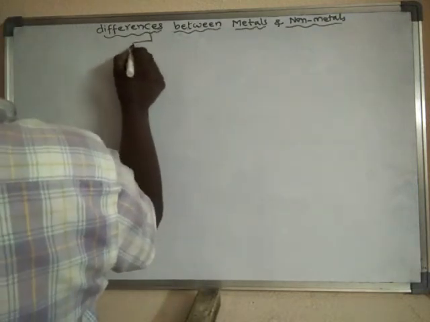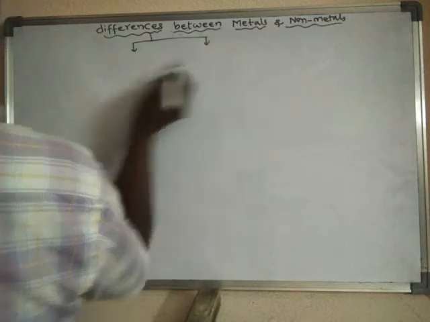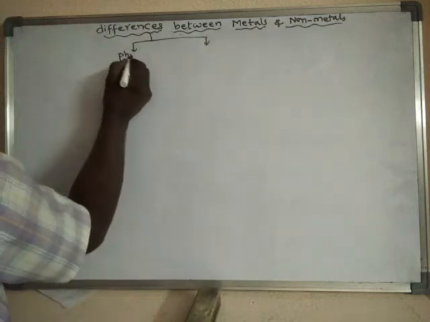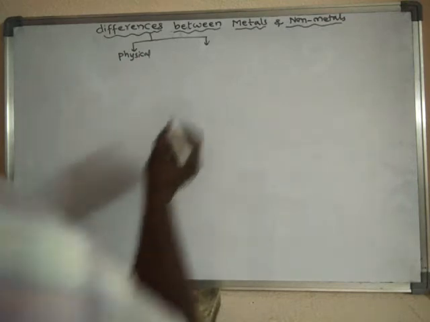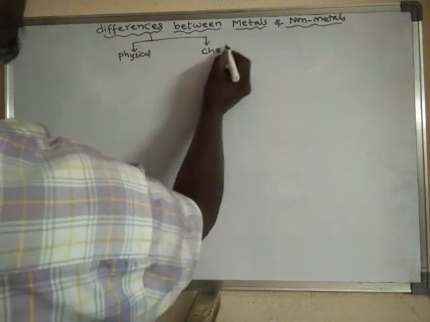See, these differences can be studied under two categories. One is physical differences and another one is chemical differences.